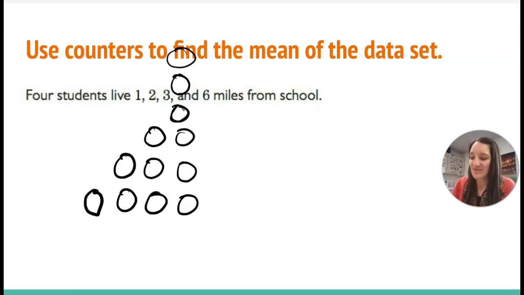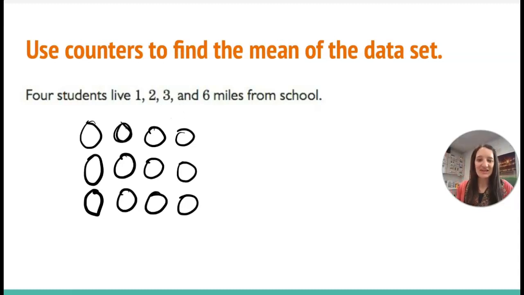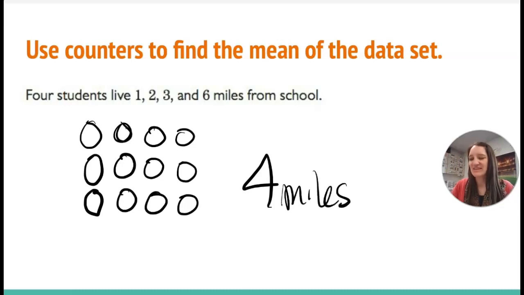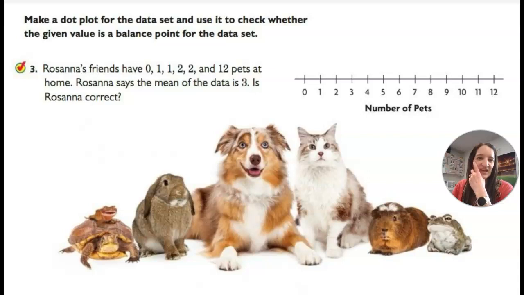Well, let's share some of these. Let's put 2 of them here. So those 2 are gone. And let's put this one here. So that one's gone now. What is the mean? It is 4. On average, students lived 4 miles from the school. That is the tipping point. If we put the point right at 4, then that 6 will balance out the 1, 2, and 3 from over here, and that is perfectly centered. It's the perfect middle for those 4 numbers. So 4 miles is the average, okay?